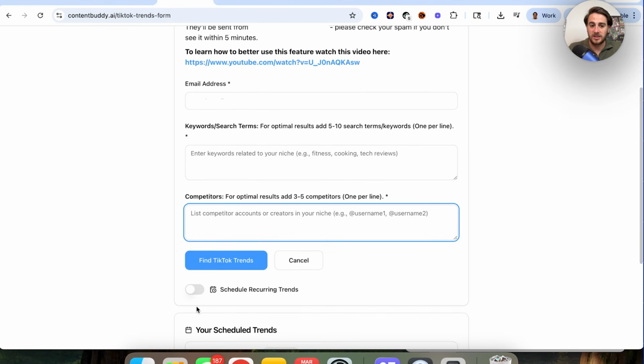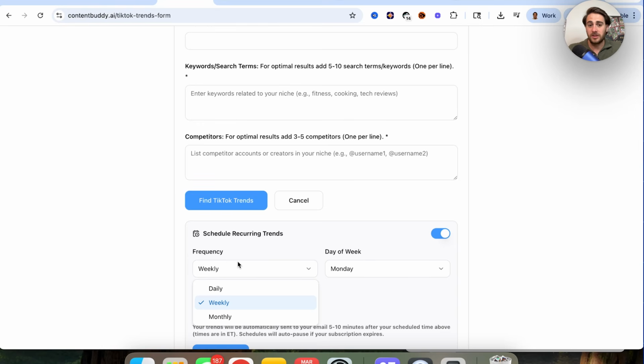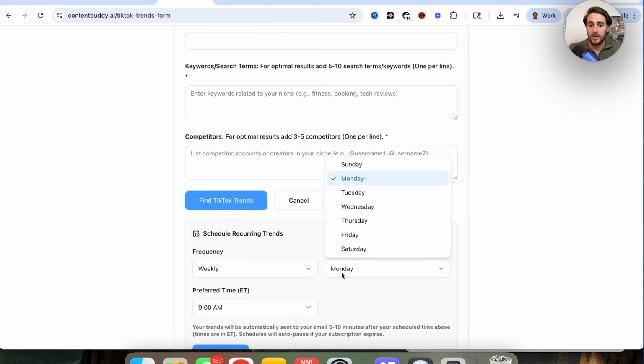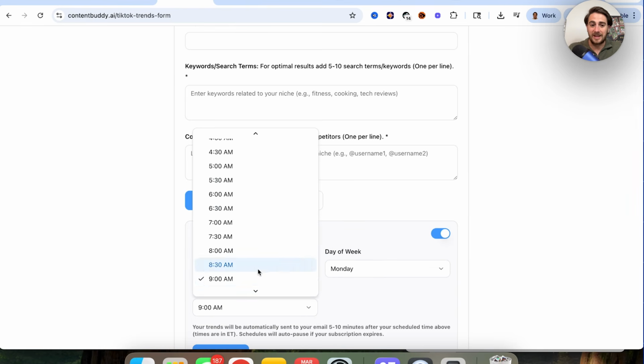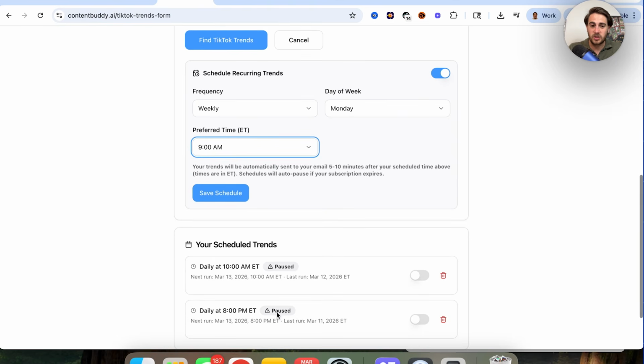But now what they have is schedule recurring right here. So if we turn this on, we could actually choose to have these trends sent to us on a daily basis, on a weekly basis, on a monthly basis. We could go through, and let's say that we're going to do weekly. We could choose the day a week that they're sent, and then the time that they're going to be sent. And then we could click on schedule, and you could see you could actually save out several of these scheduled trend sends. So if you have different keywords, you could set up multiple of these,